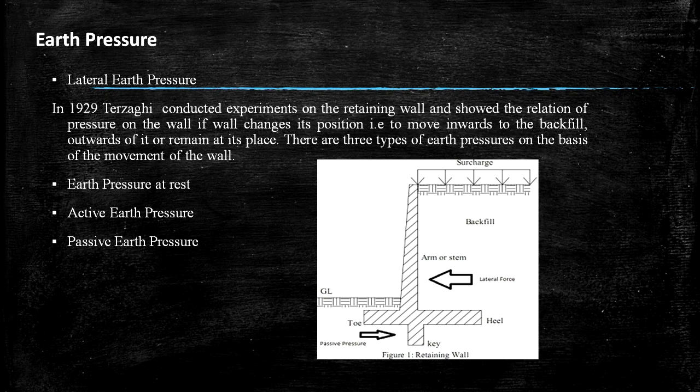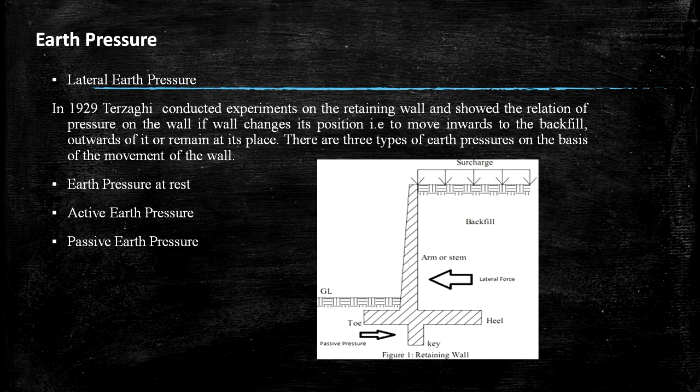Here the whole structure is called the retaining wall, and the retaining wall is supported by the backfill. On the top of the wall there is some load which is called surcharge. Firstly, we have discussed the lateral earth pressure.